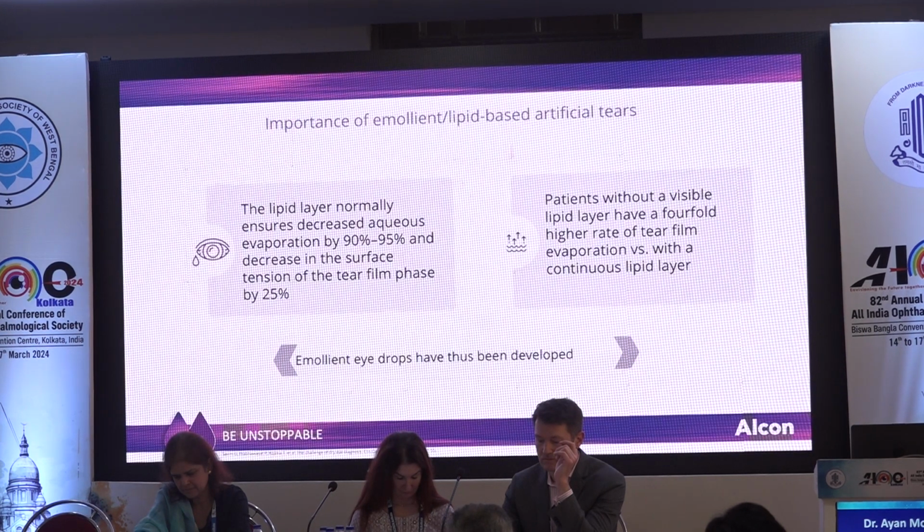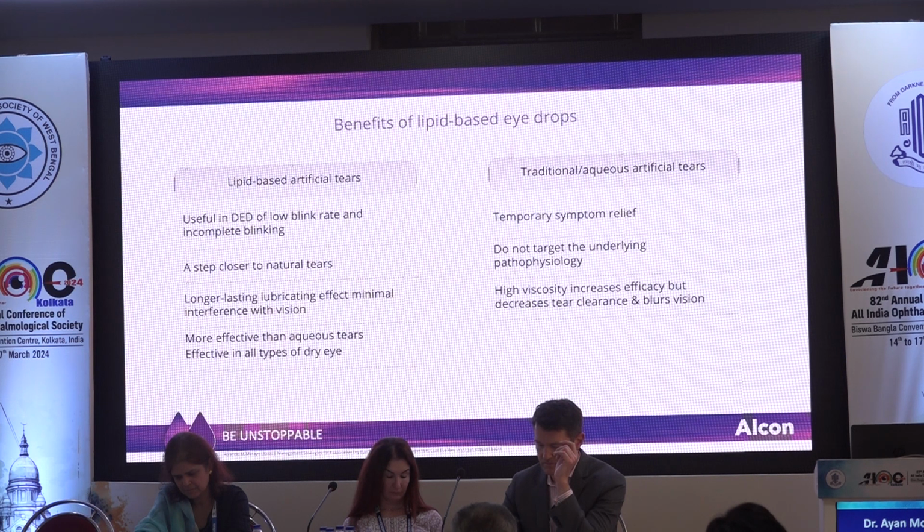Coming to the management, the lipid layer normally ensures decreased aqueous evaporation by 90 to 95% and a decrease in the surface tension of the tear film phase by 25%. Patients without a visible lipid layer have a 4-fold higher rate of tear film evaporation versus those with a non-continuous lipid layer. Emollient drops are thus developed.